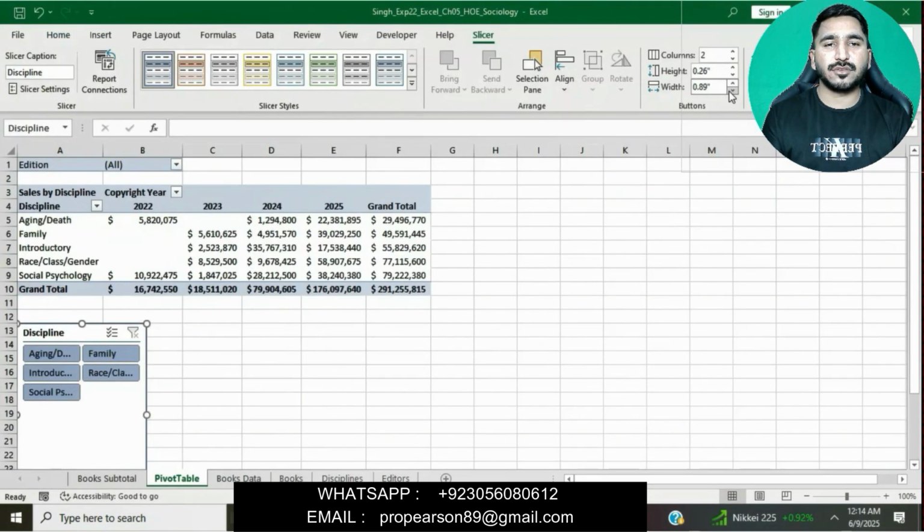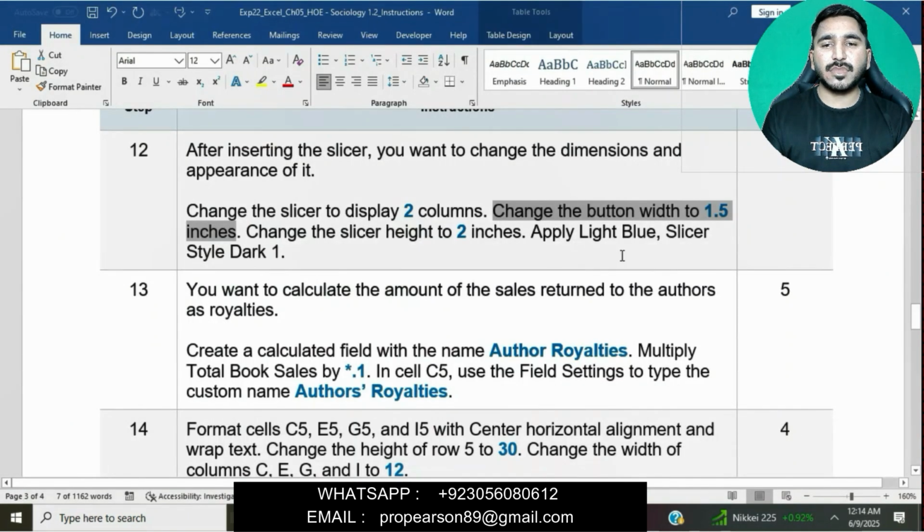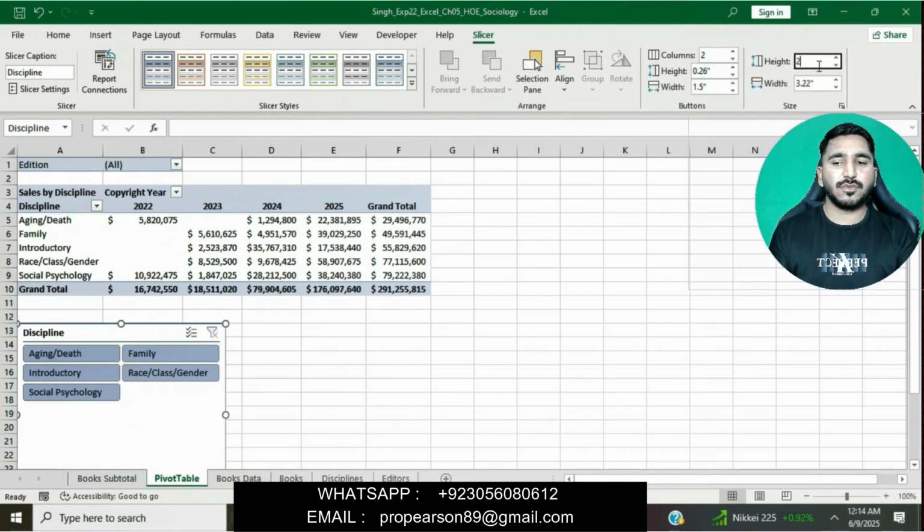Change the button width to 1.5 inches. We will change it to 1.5 inches and change the slicer height to 2 inches. Okay, here is 2 inches. We will set 2 inches.